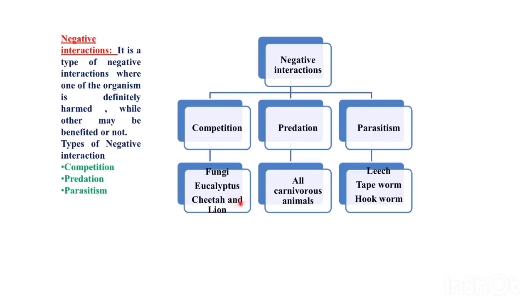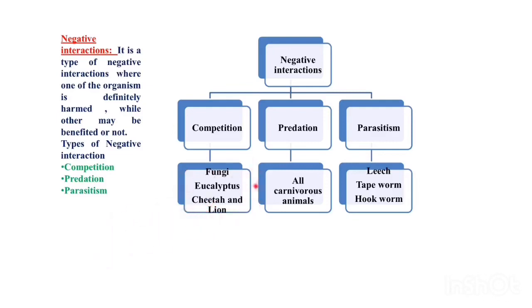Best example is cheetah and lion. They both compete for the same prey. For example, a deer. Cheetah and lion attack one deer. There is one deer, and the cheetah is attacking, the lion is attacking. As a result, there will be a fight between the cheetah and lion. The stronger will win. This is known as Gause's principle. The cheetah is going to win and the lion is going to lose, or the lion is going to win and the cheetah is going to lose. Either way, one organism is going to lose. Whichever is stronger is going to win the competition. This is known as Gause's principle.